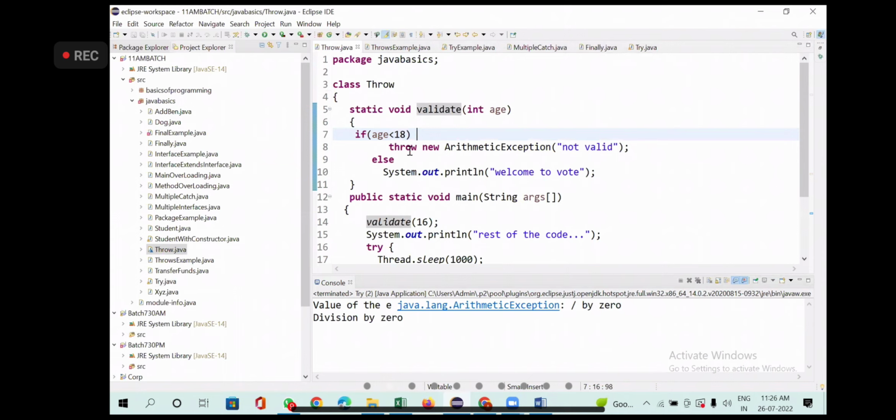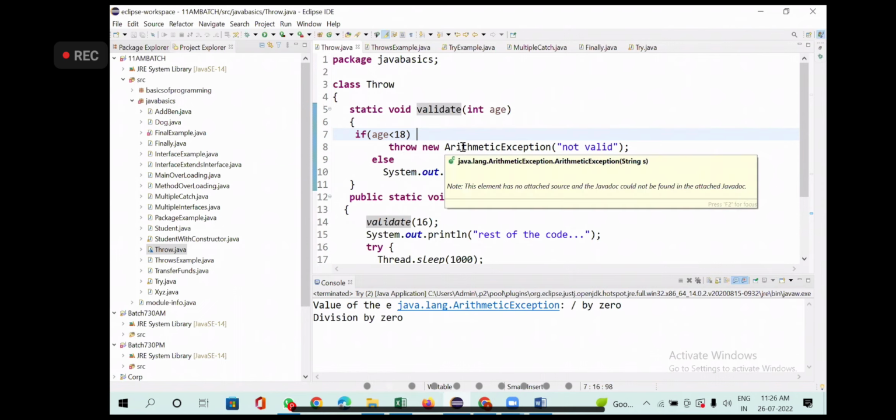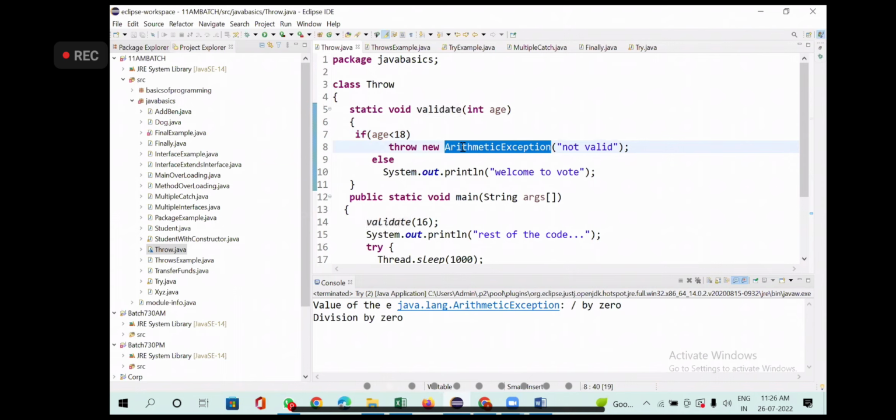What am I using? I am using the keyword throw new ArithmeticException. This can be anything. Don't think it should be ArithmeticException. This can be any type of exception, but it should be one of the existing exception types only. All exceptions are predefined classes.